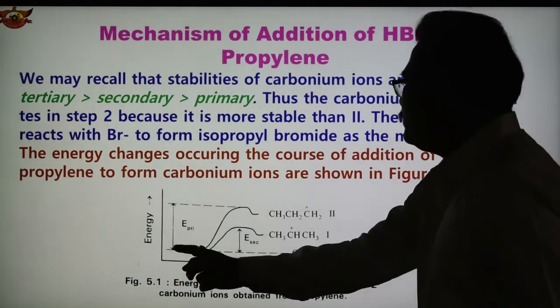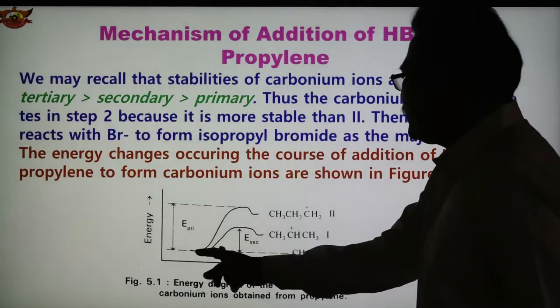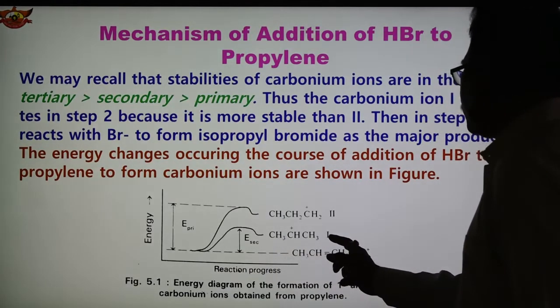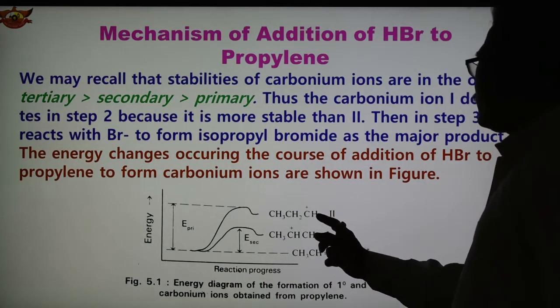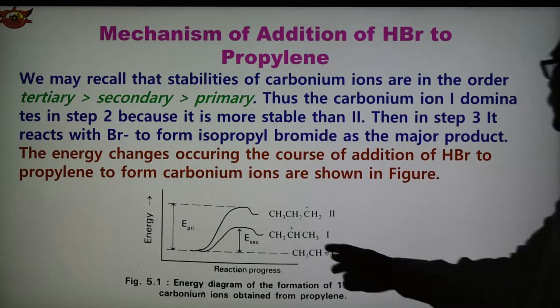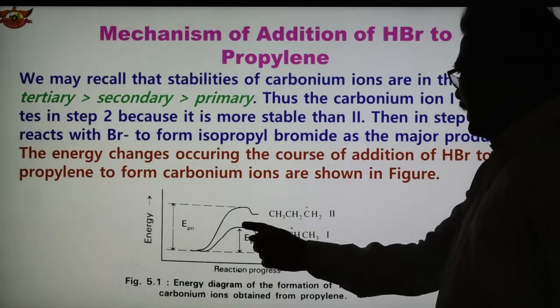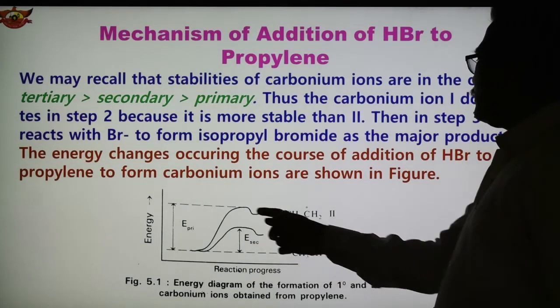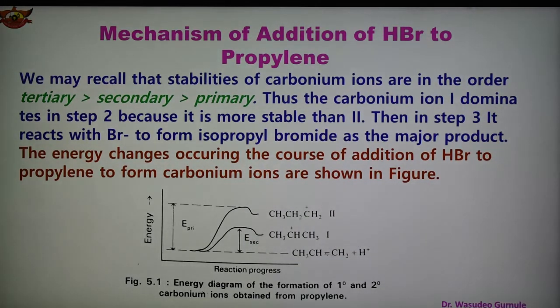The energy of the reactant is very low, and this is the first carbonium ion and this is the second carbonium ion. The secondary carbonium ion has less energy and is more stable, while the primary has high energy and is less stable. So this is the energy level diagram for the formation of primary and secondary carbonium ions obtained from propylene, showing their different energy changes.